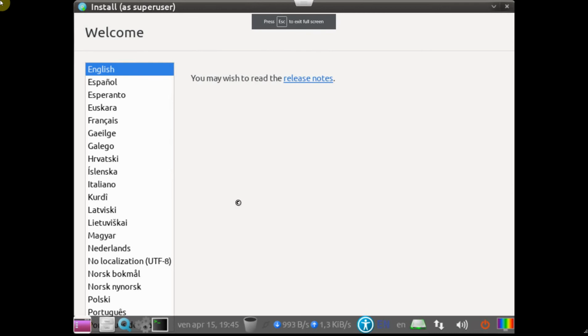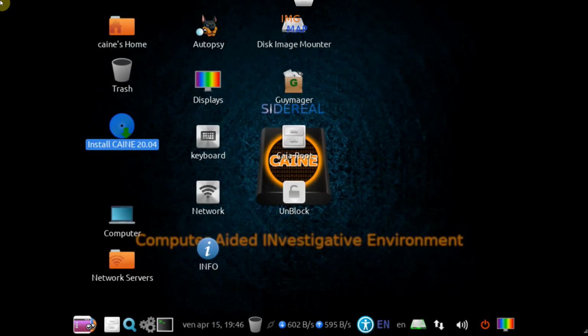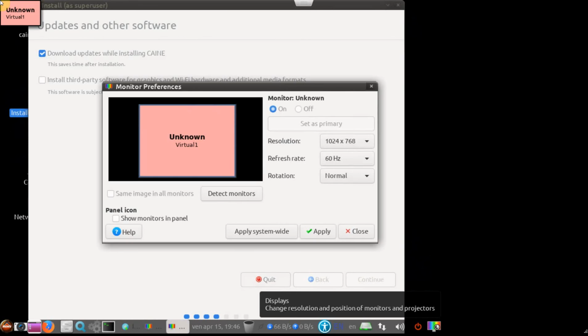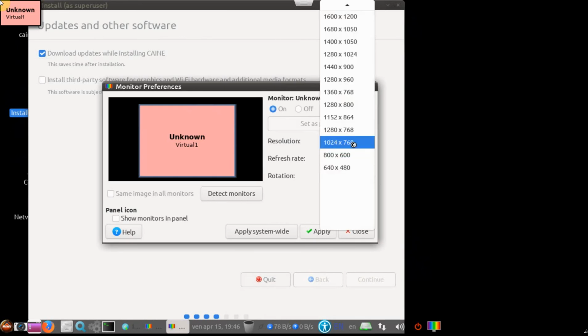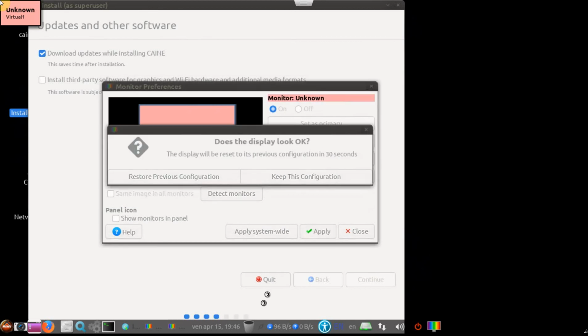So English, keyboard layout. One thing you can do as well, I just did this, is come down to this, open this up, and change your resolution so that you can more easily see the different buttons that you're going to need.